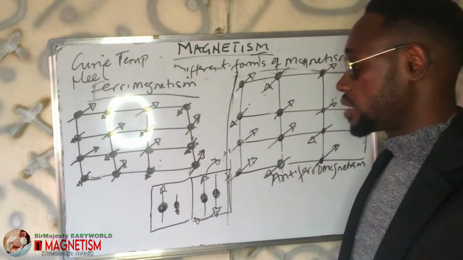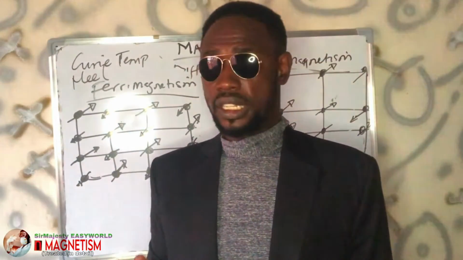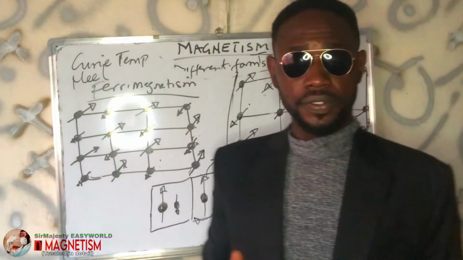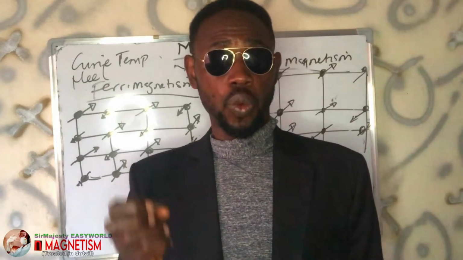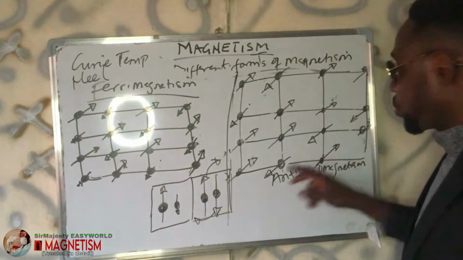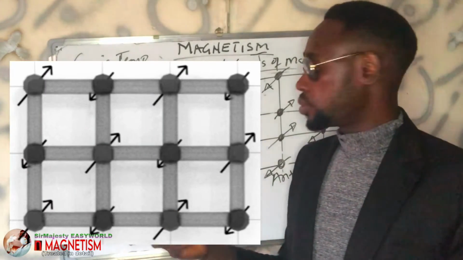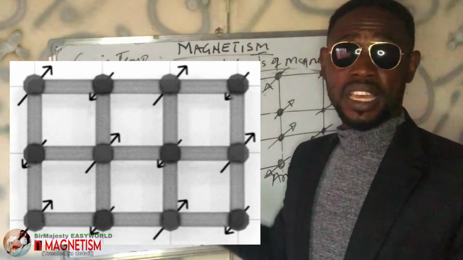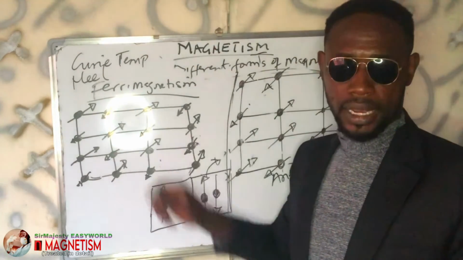So in ferrimagnetic substances, they have opposite spin, or their magnetic fields are actually aligned in opposite directions, but they are of unequal magnitude. Unlike here, where the arrows are expected to be equal. That's anti-ferro. But when we have bigger and smaller magnitudes, we call it ferrimagnetism. And this is attracted to magnets and can become a permanent magnet.